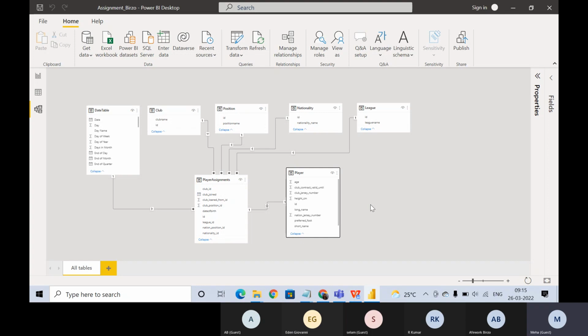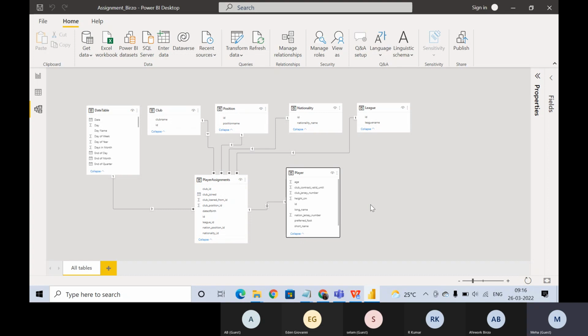In the player assignment table, we have multiple rows related to a club ID, because ID is the player ID, which is the primary key, and multiple players can belong to one club, or multiple players can have one nationality, right? So nationality ID will also repeat. Club ID will also repeat. Position ID will also repeat. League ID will also repeat. So that's why we have a star in front of player assignment for all the four tables that we are doing over here. Plus the date table that I explained earlier.